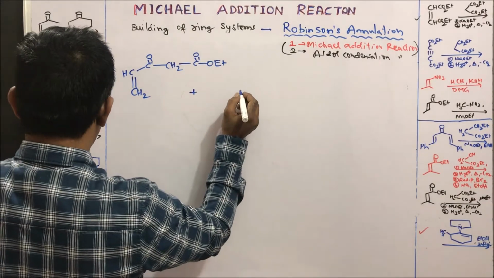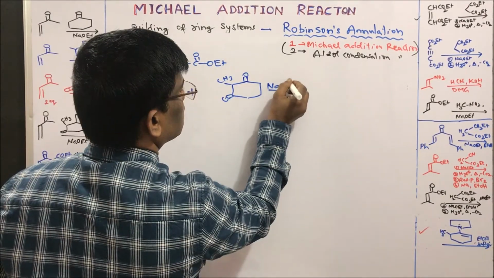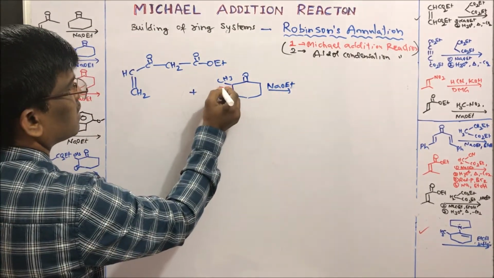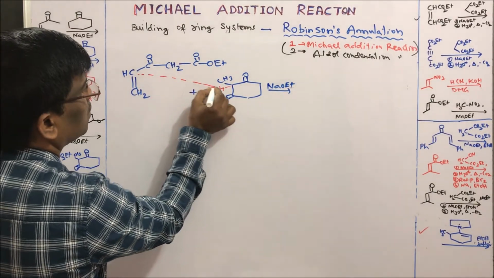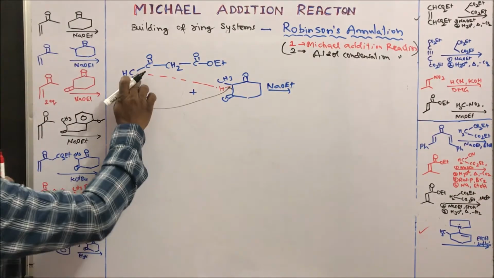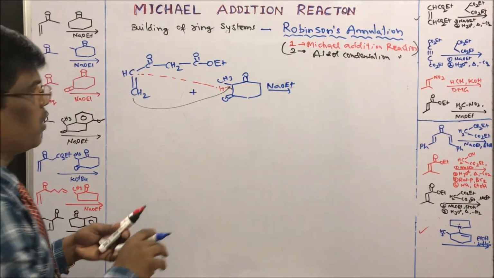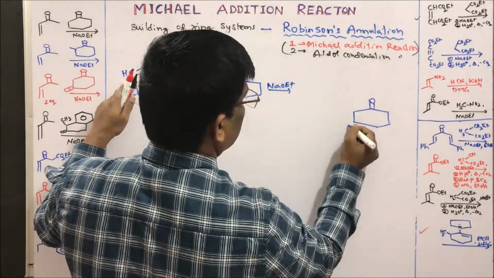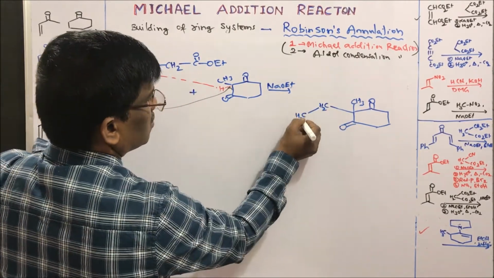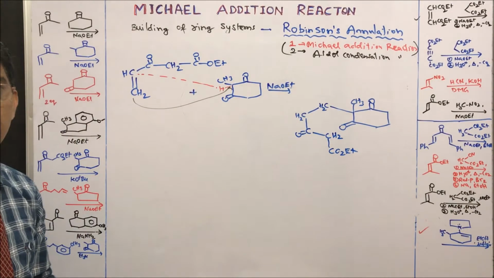If I use this methyl diketone base, what is going to happen? Simply add this hydrogen to this and this carbon adds to here, and remove this double bond. Yes, so the compound is going to be this CH2, I am writing here, CO2Et.